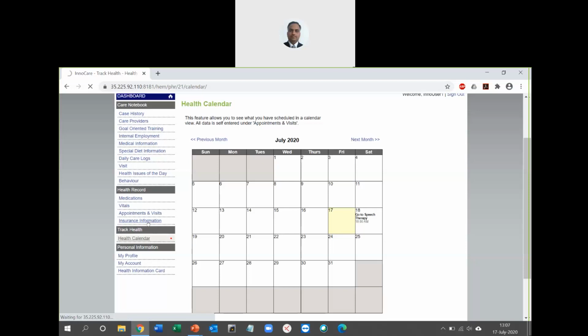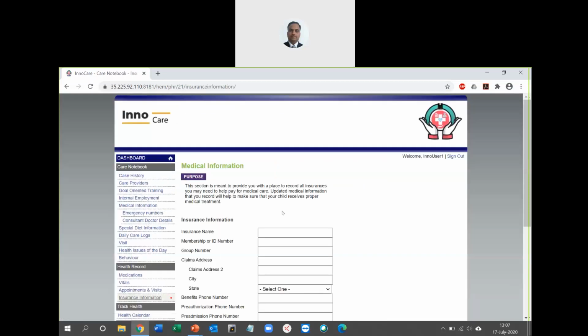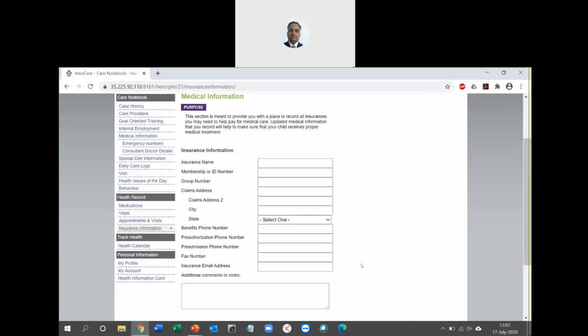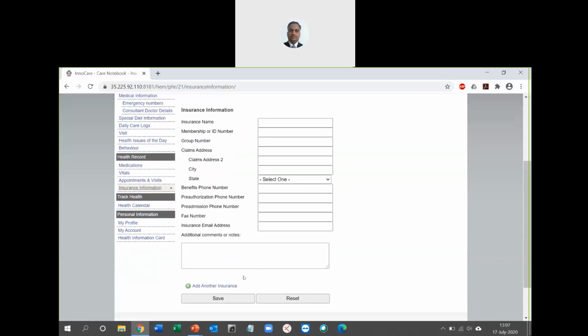Coming to insurance information, again, if people have insurance information, we can provide multiple insurance details here. Like some users have multiple insurance subscriptions, so you can add all these insurance details here, so that the doctor or a care provider will be able to use that information in the case of any emergency.